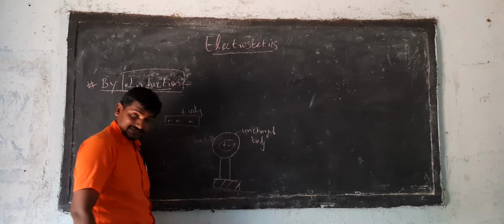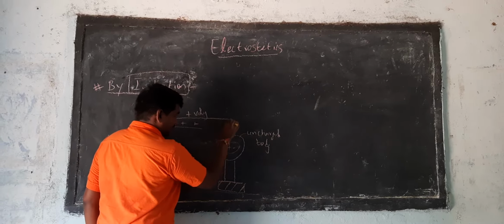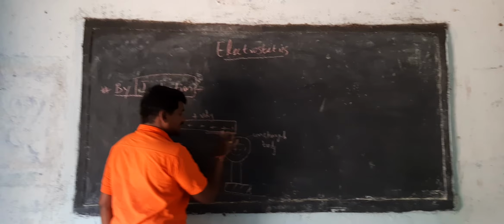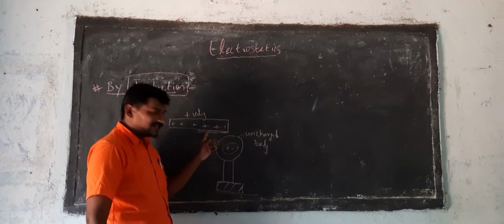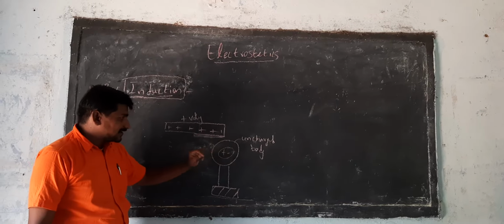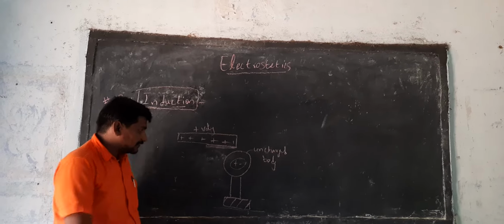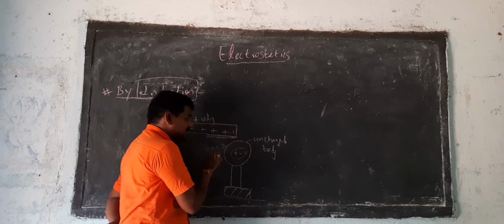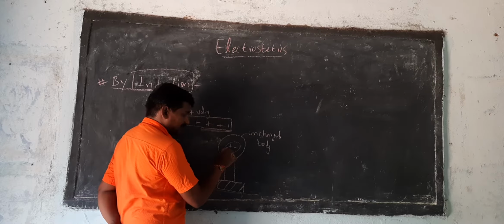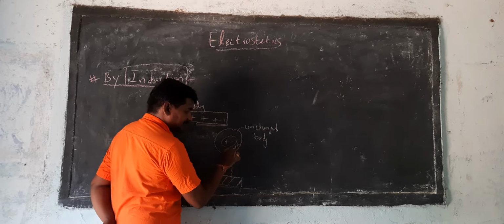Now what will happen when I keep the charged body very near to the uncharged body, like this? Here the body is neutral, meaning it has no net charge. The positive charged particles in it will be repelled by the positive charged body, so whatever positive charge is located here will move to the far side.